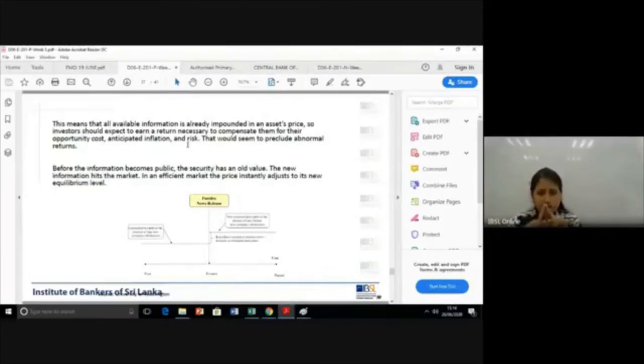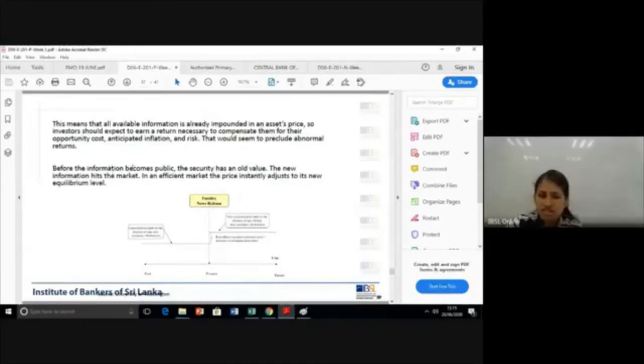So the price or the return will compensate them for the opportunity cost, for the inflation or any other risk of holding that asset, but not for any unknown information. Because of that, it won't let the investor earn an abnormal return. Get it? So because of this, the chance of earning an abnormal return in an efficient market is minimal, near to zero.